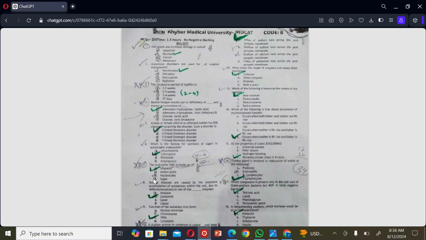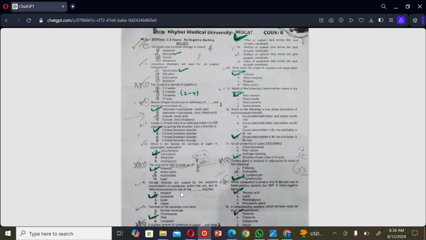The next MCQ: the coenzyme NAD is made up of A. Vitamins, B. Amino acids, C. Nucleotides, and D. Sugar. So the correct option is A. Vitamins.